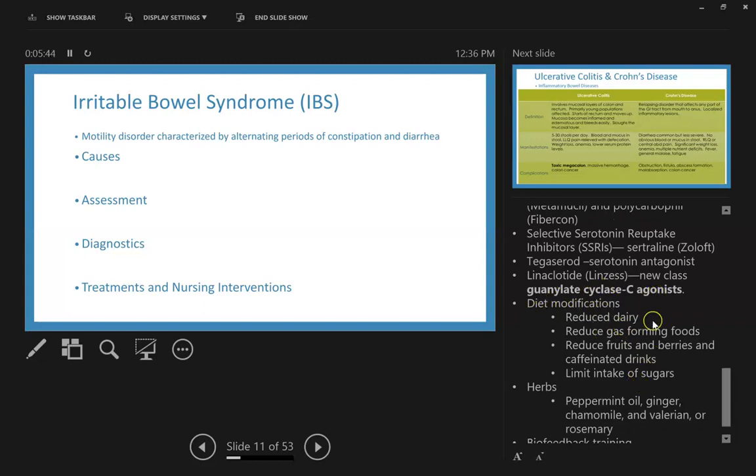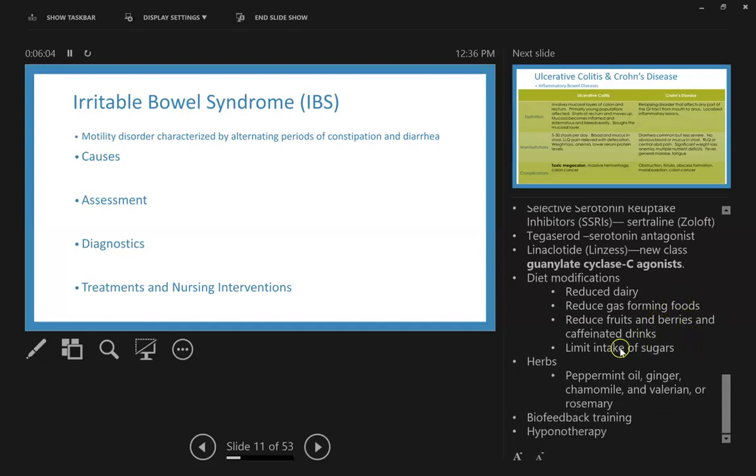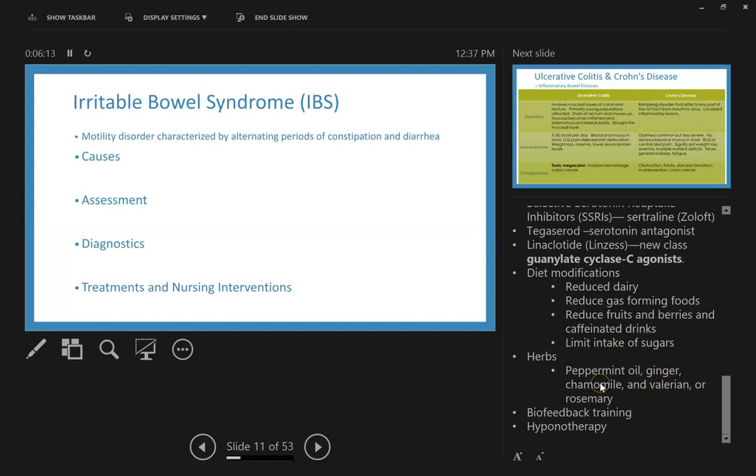And then diet modifications, reducing dairy. Why reducing dairy? Well, dairy in the digestive tract creates mucus. It produces mucus. So if we reduce dairy, hopefully reducing that mucus production. Reduce in gas-forming foods like beans, cabbage, cauliflower, broccoli, things like that. Reduce fruits and berries and caffeinated drinks. Limited intake of sugars, especially those simple carbs.